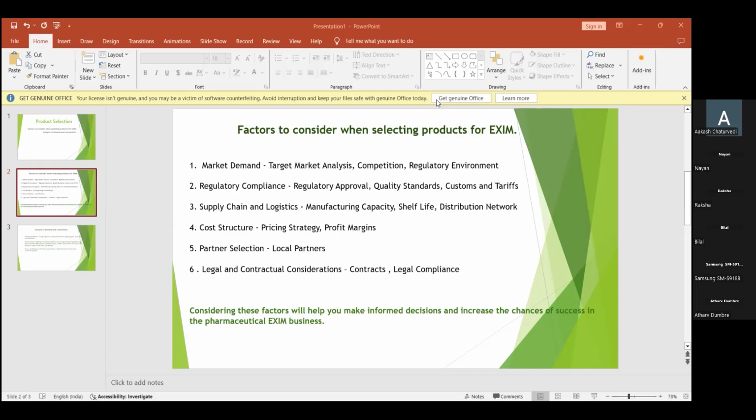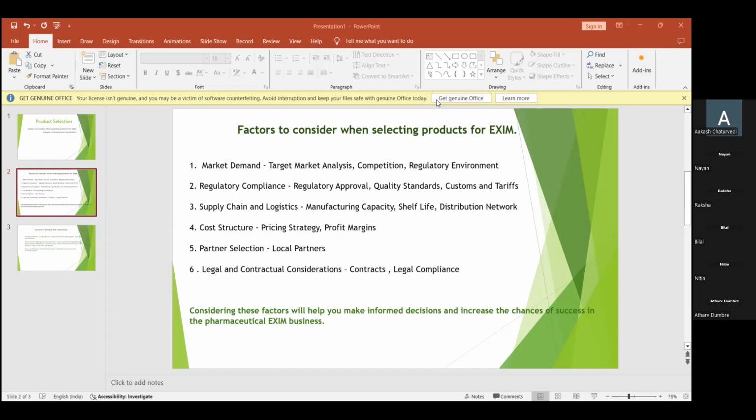Here, the local partners, for example, we have to choose reliable local distributors, agents, joint venture partners, whoever it is. They have to understand that particular market, and they have to have a good reputation as well. This is called local partners. For example, if the product has not been done by one person, they use partnership as well. If they select to merge with two people, or come into an import and export business, they enter into a partnership selection. It is their own choice.